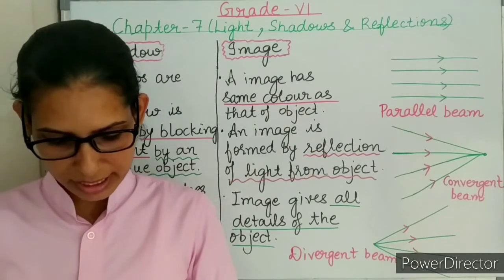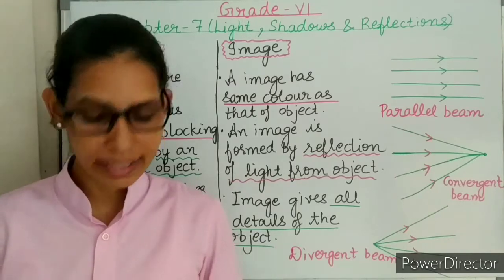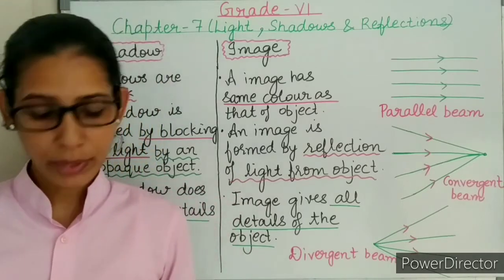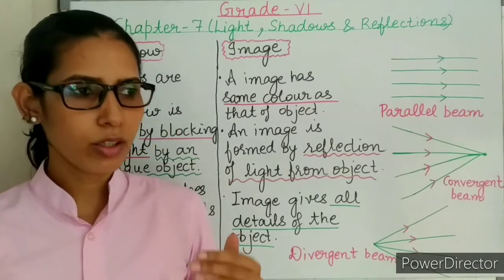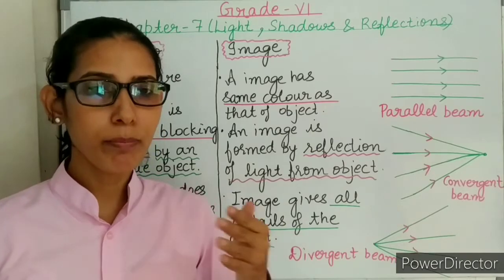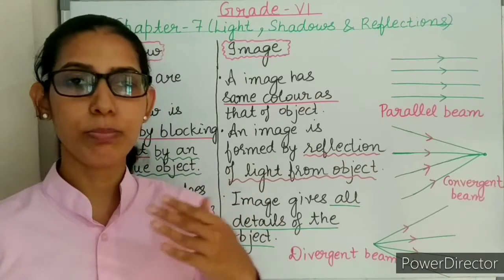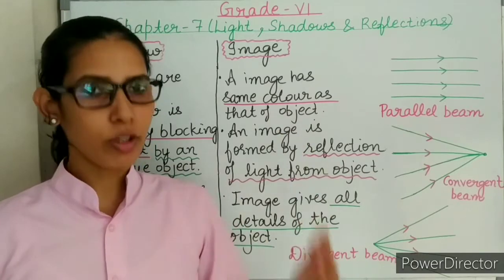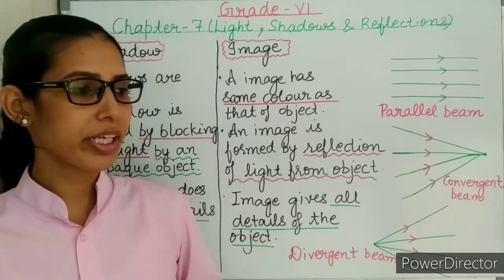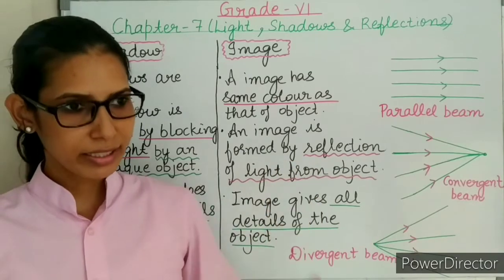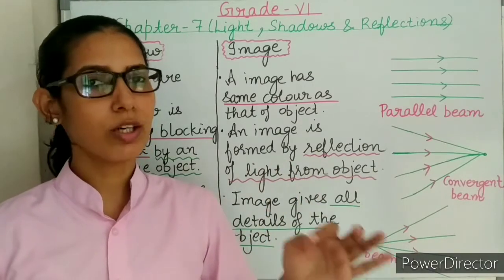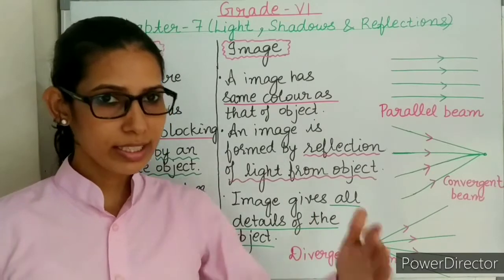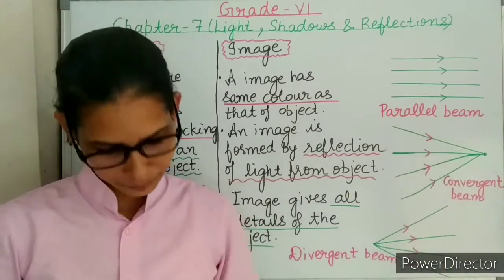Now the next question is: a book placed behind the wooden screen is not seen. This is the question related to opaque objects. So we know that opaque objects are the objects that block the light. They do not allow light to pass through them. Here the wooden screen is an opaque object, so this is the reason that we cannot see the objects kept behind the wooden screen, because it doesn't allow light to pass through it. So we cannot see what is behind the wooden screen.